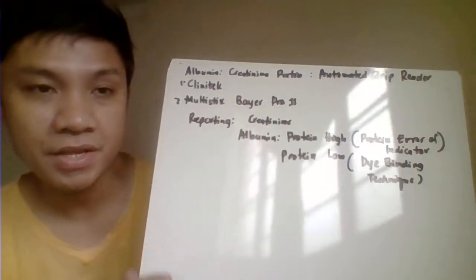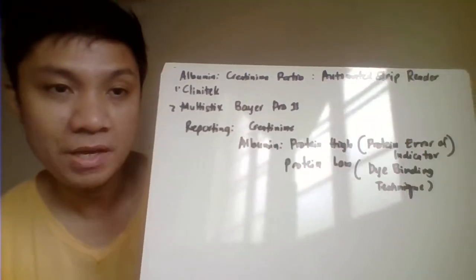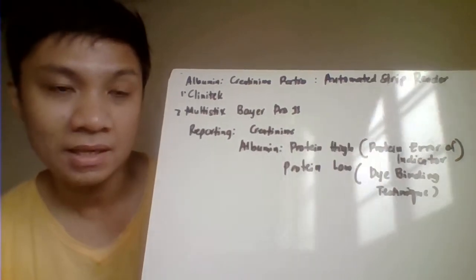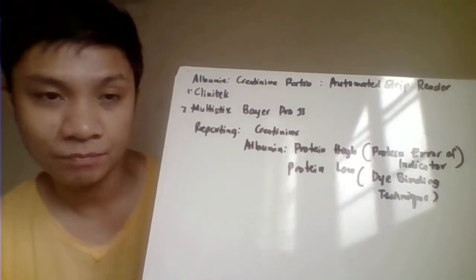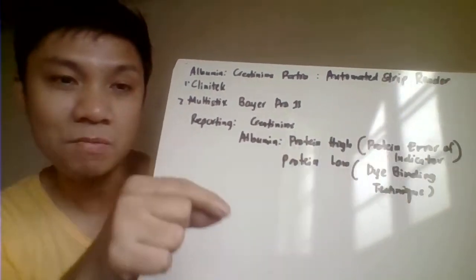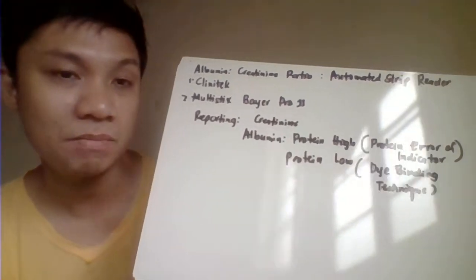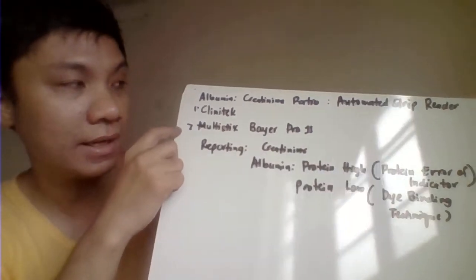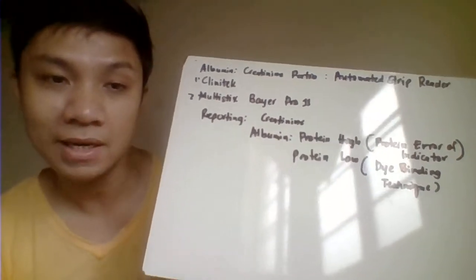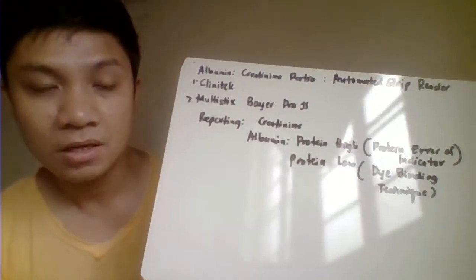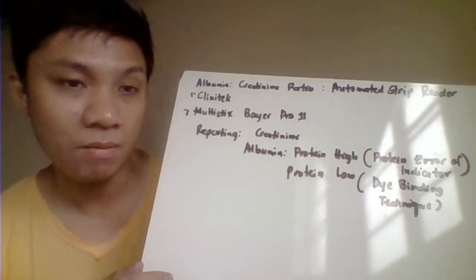On the other hand, we also have some brands of test pads that can be subjected to an automation process, where they have a separate instrument that enables the reading of the test strip. You place the test strip in the automated instrument, and the instrument reads the result; it is not by visual or manual interpretation. An example is your Clinitek, which presents the results of albumin and creatinine and allows you to take the ratio of albumin and creatinine in order to be more diagnostic in the interpretation of kidney problems.